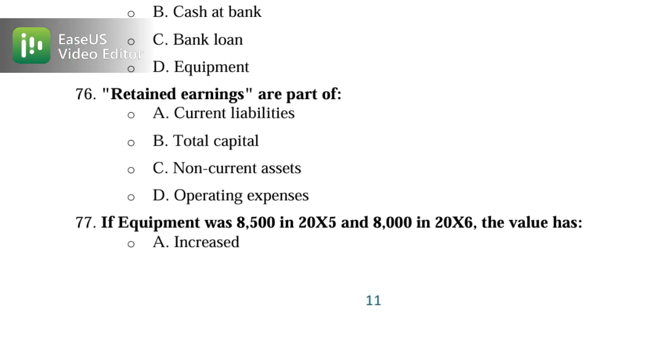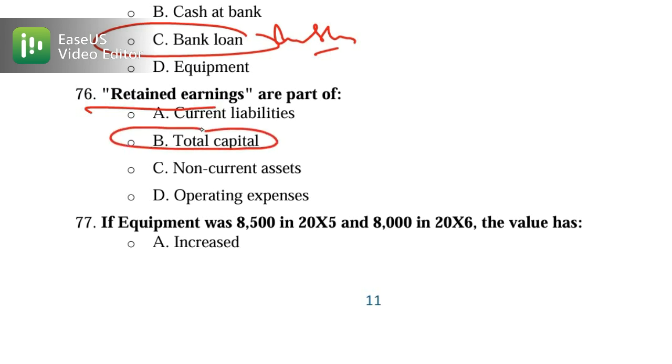Now we have 75, which is about which of the following is not an asset. So which one is not an asset? Bank loan is not an asset, it's a liability, and the remaining are assets. Retained earnings, you know that retained earnings are part of capital, so it will be part of the total capital. This one is correct, B.